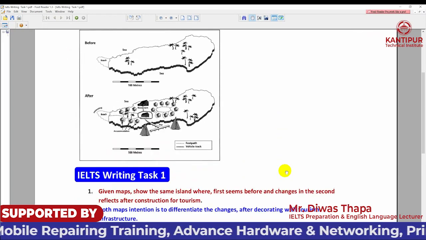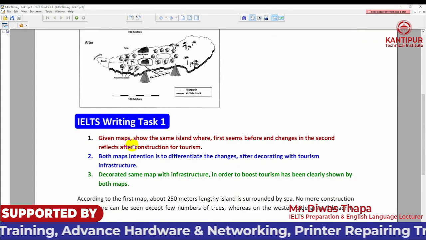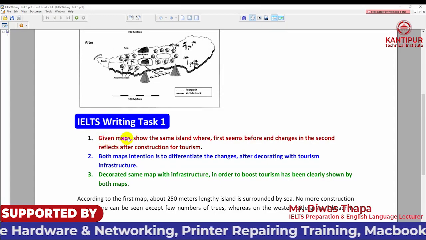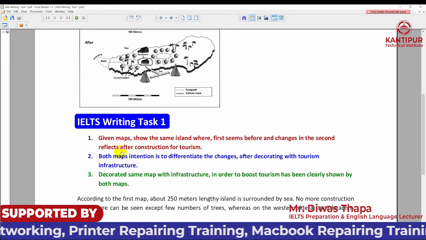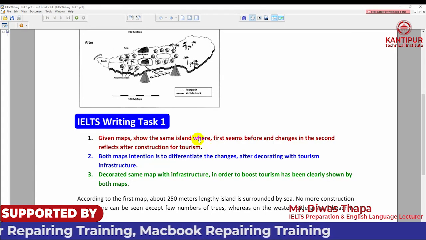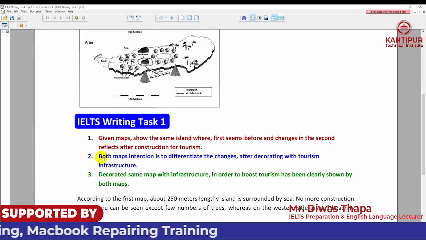Here you can see I have written 3 introductory sentences by responding to the same question, why this figure is given. The first answer is: the given maps show the same island where the first seems before changes, and the second reflects after construction for tourism. Here I have used "where" to make the complex sentence. So let's move on to the second introduction. Both maps' intention is to differentiate the changes after decorating with tourism infrastructure. Here also I am using a conjunction to make the sentence complex.